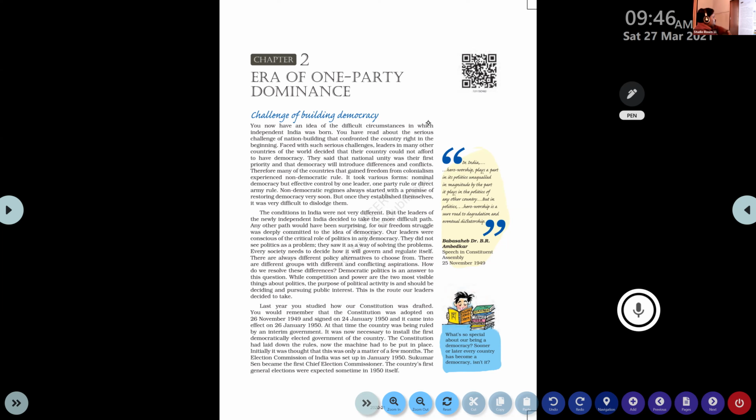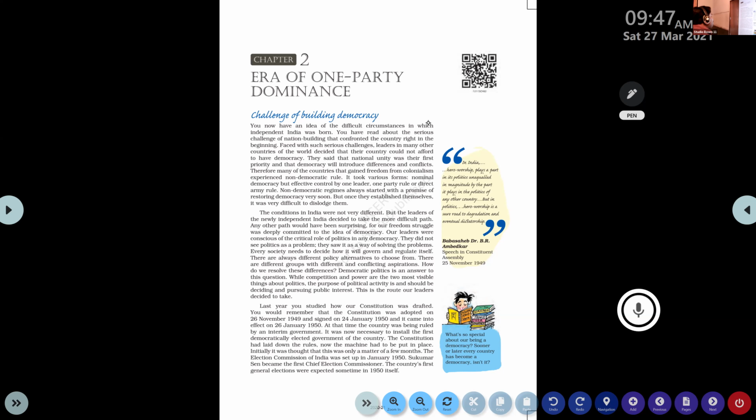Okay, so coming back to India, the conditions in India were not very different. Indian leaders also thought the same, but the leaders of newly independent India decided to take a more difficult path. Other countries used the simplest or smoothest path, but in India we chose the difficult path. What is that? Establishing democracy. That is the second challenge that we faced at the time of independence: establishing a democratic kind of government or setup in India.